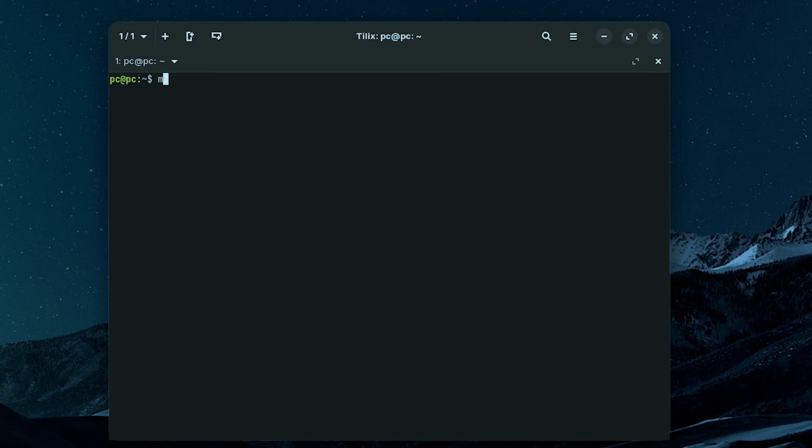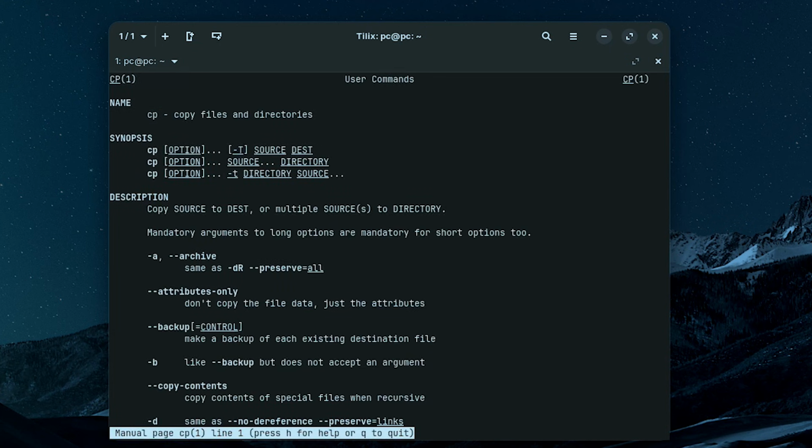To learn about it, you can just type man cp. The man is from manual. And typing man and any other command will bring you a manual page from which you can learn about the command. Now, the cp command copies files and directories.